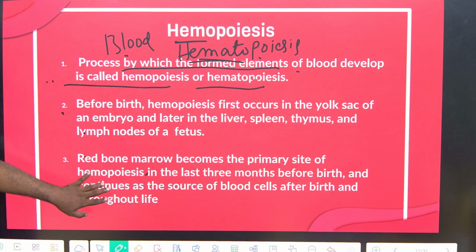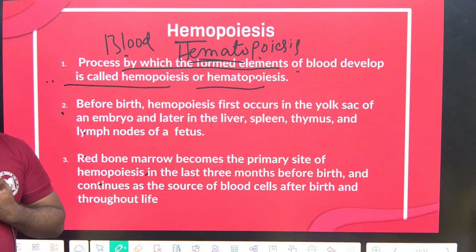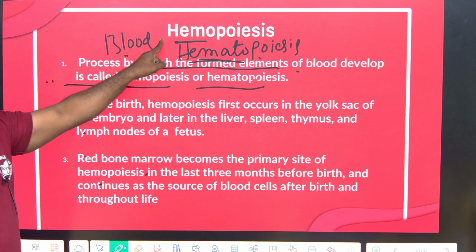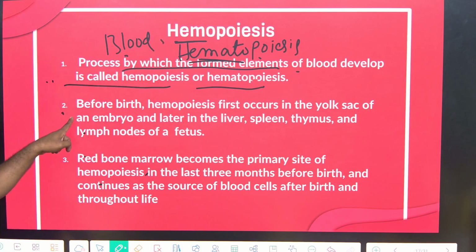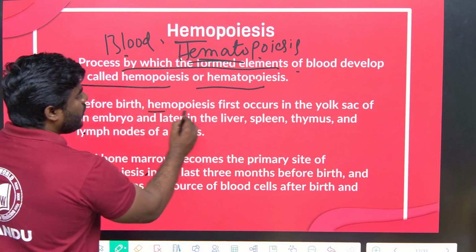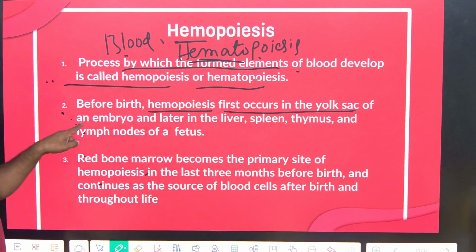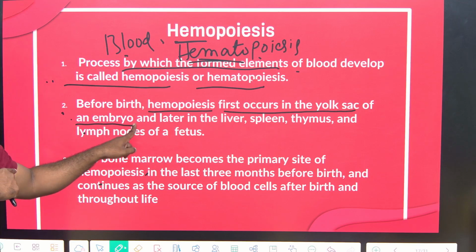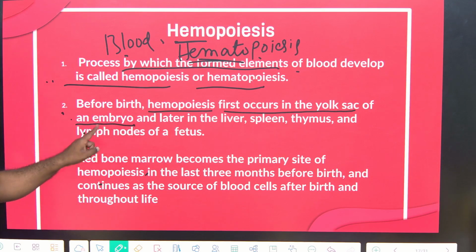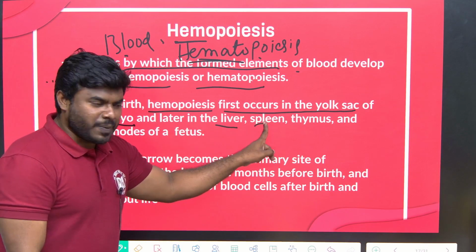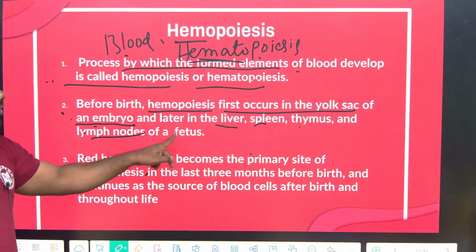But remember all of you, before birth itself, hematopoiesis will start. Before the birth itself. Now understand the point correctly. Before the birth, hematopoiesis first occurs in the yolk sac of an embryo. Okay, yolk sac of an embryo. Later, hematopoiesis occurs in the liver, spleen, thymus and lymph nodes of the fetus.